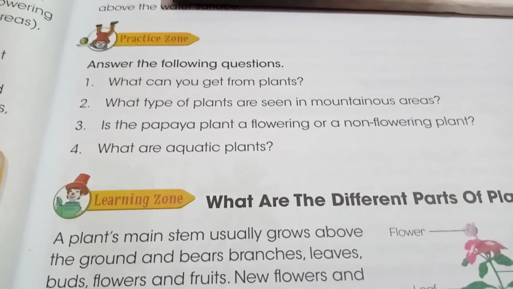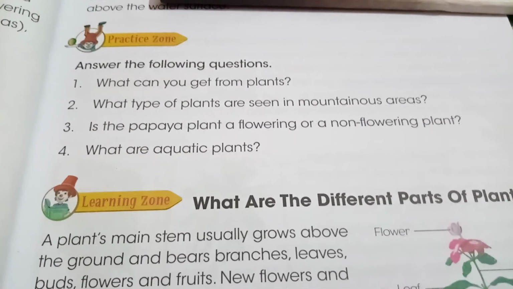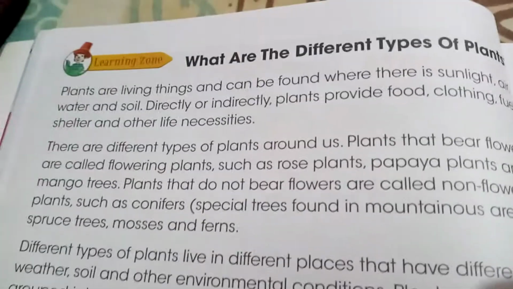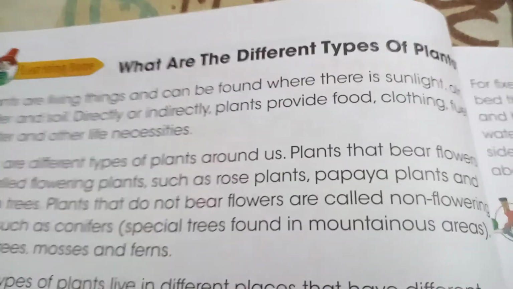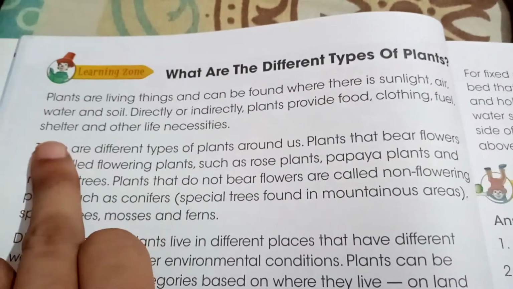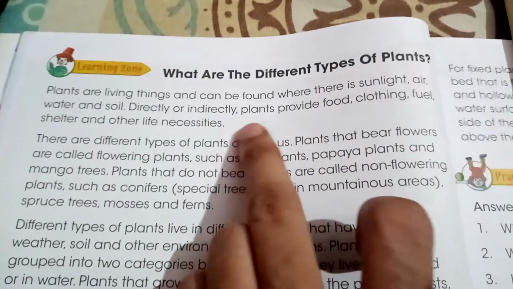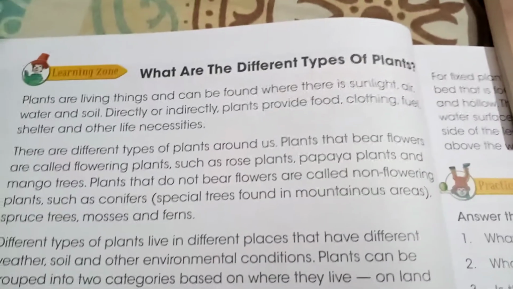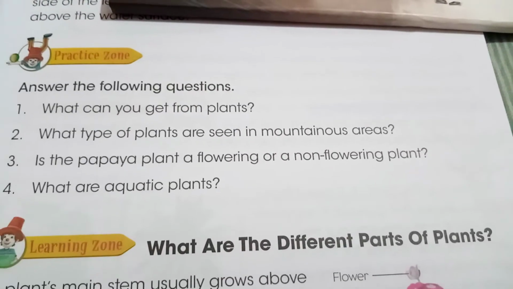The first question is, what can you get from plants? You can find the answer in your book: plants directly or indirectly provide food, clothing, fuel, shelter, and other necessities of life. You know, plants provide shelter to birds, and they provide clothing, fuel, and food to the different organisms.